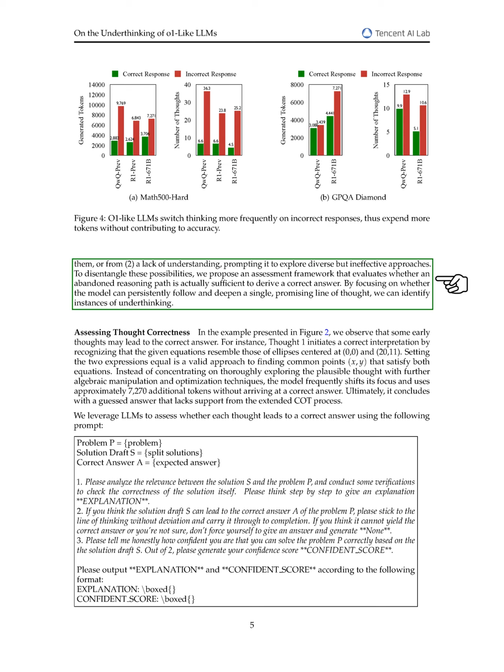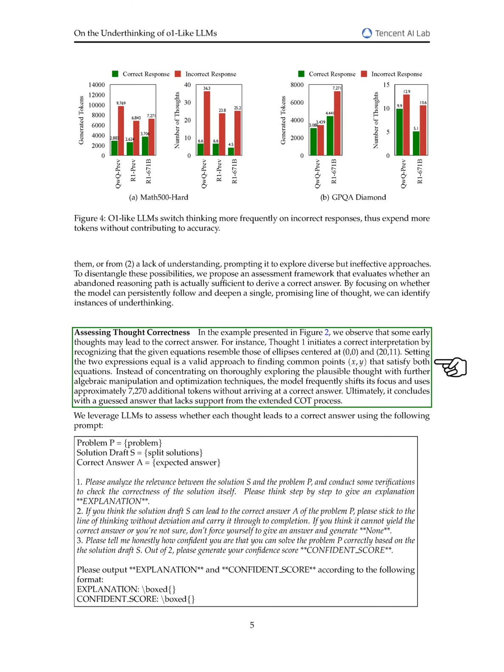To clarify this, we propose a framework to assess whether an abandoned reasoning path could have led to a correct answer. By examining if the model can consistently pursue a promising line of thought, we can identify instances of underthinking. In our assessment of thought correctness, we found that some early thoughts can lead to the right answer. For instance, one thought correctly identifies that the given equations resemble those of ellipses. However, instead of thoroughly exploring this thought, the model frequently shifts focus, using many additional tokens without reaching a correct conclusion.